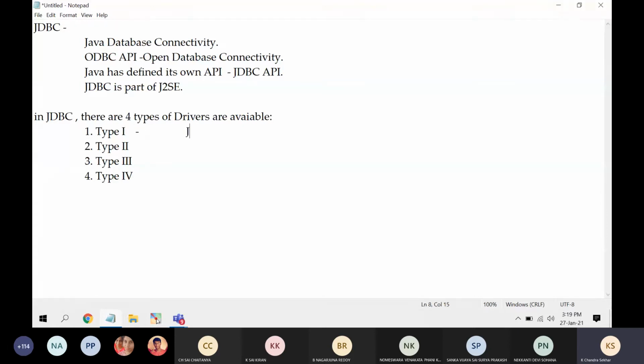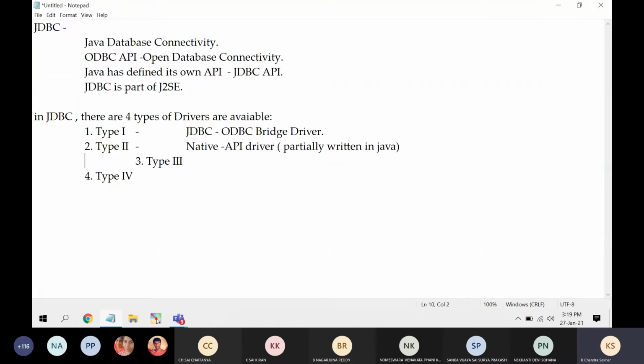Type 1's other name is JDBC-ODBC bridge driver. What is the other name for type 2? Native API driver. It is partially written in Java.